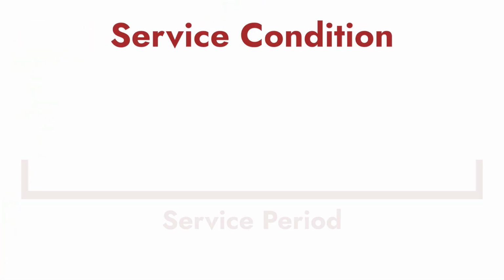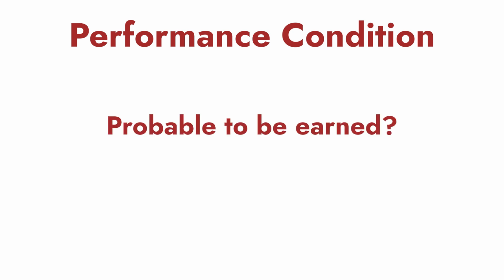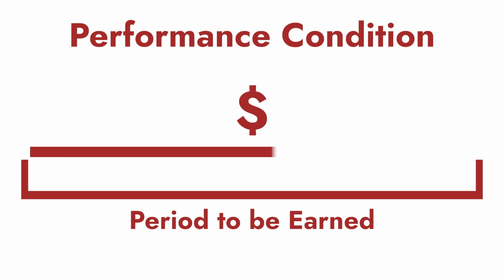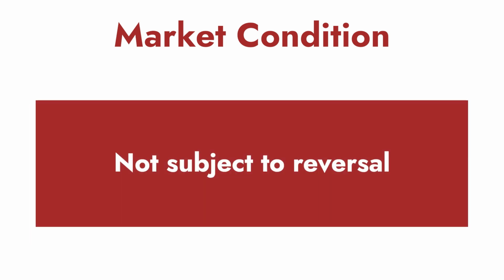If it's a service condition, we simply recognize it evenly over that period of service. If it's a performance condition, such as meeting revenue targets or something like that, well, then we would look at whether it's probable to be earned, and then we'd recognize over that period when we think it's going to be earned. Market conditions, be careful with them. Those are awards based on our stock price. That likelihood of meeting the award is baked into the grant date fair value and therefore isn't subject to reversal if the market condition is not met.